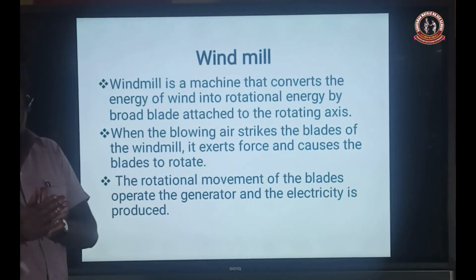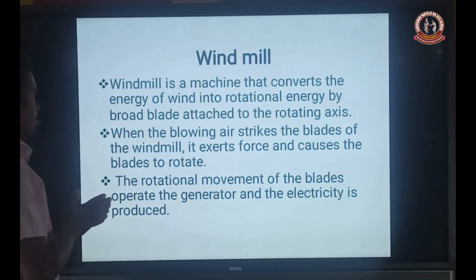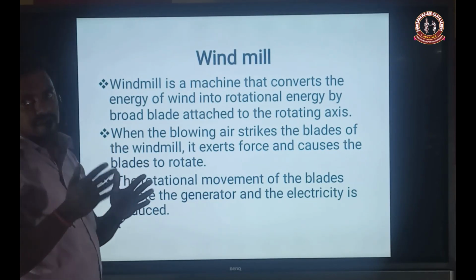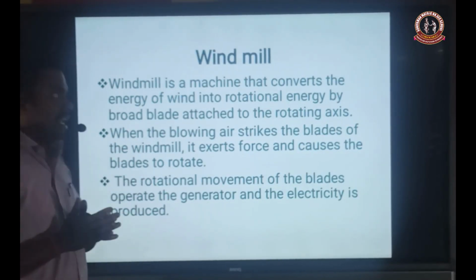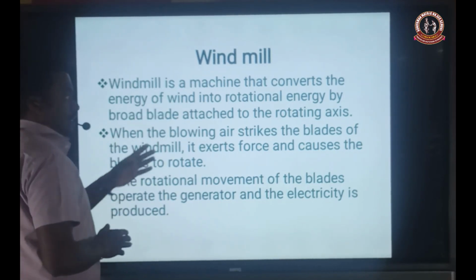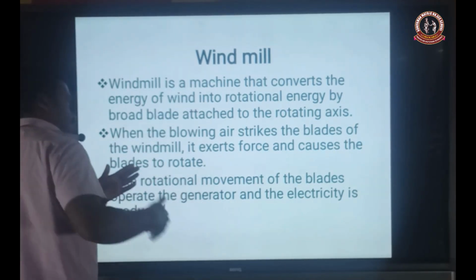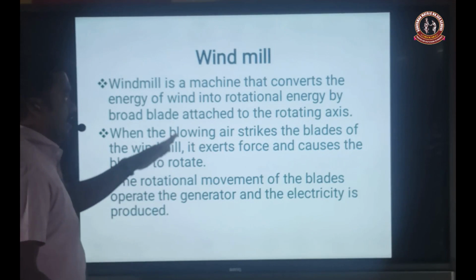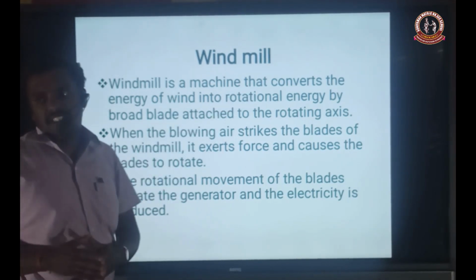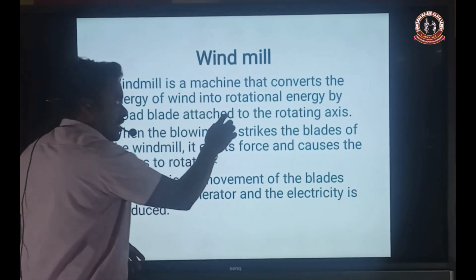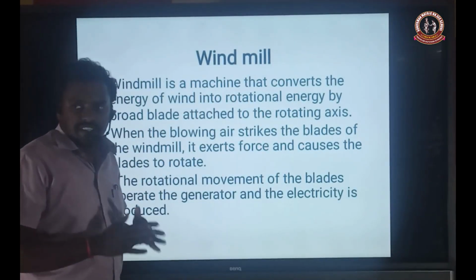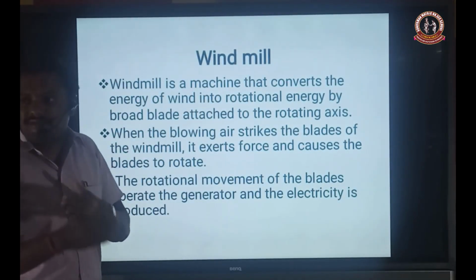Next one is the structure of a windmill. A windmill is one type of machine. What is the main purpose of this windmill? The windmill is one kind of machine that converts the energy of wind into rotational energy. Why is that energy also called rotational energy? In simple terms, the blades are rotated.